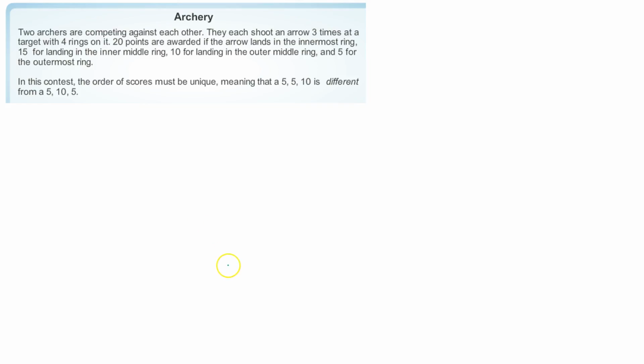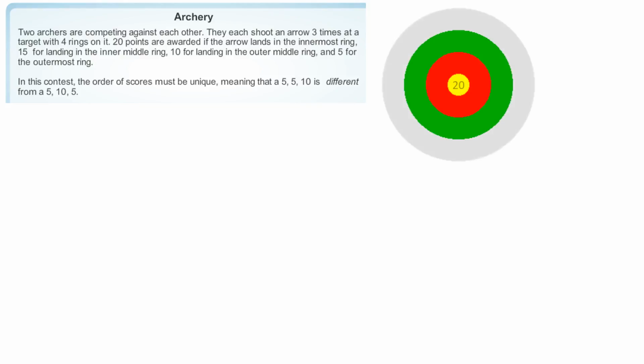Archery. 2 archers are competing against each other. They each shoot an arrow 3 times at a target with 4 rings on it. 20 points are awarded. Here's the picture. Okay. 20 points for there, 15 for there, 10 for there, 5 for there. Yeah, there's lots of words to read, but whatever.